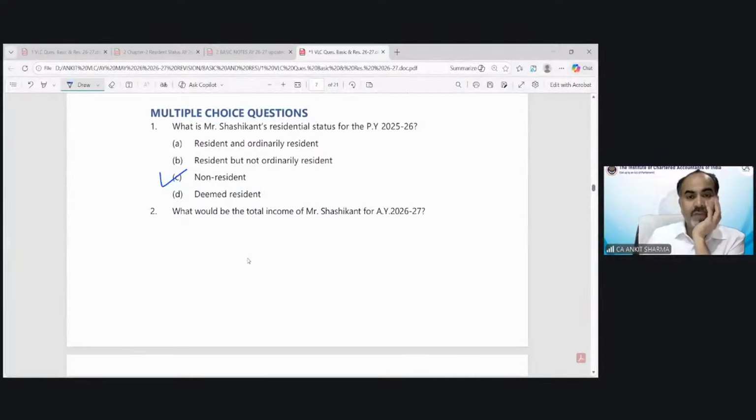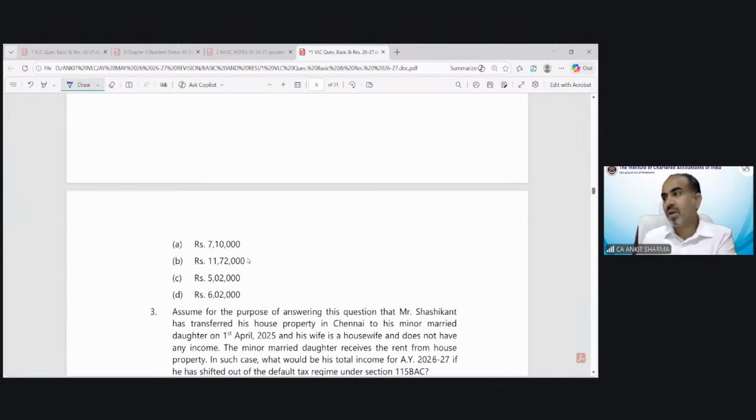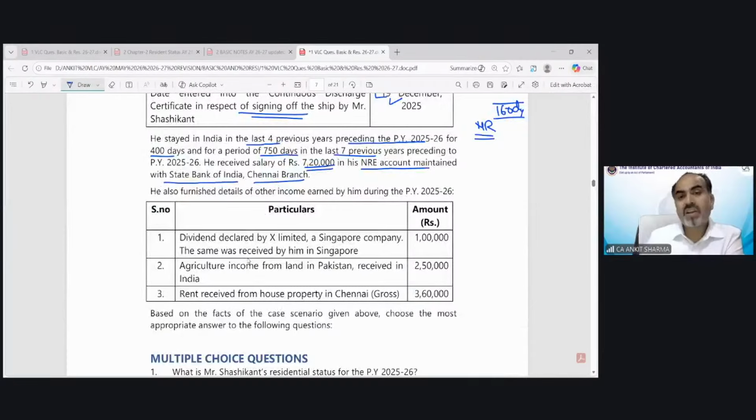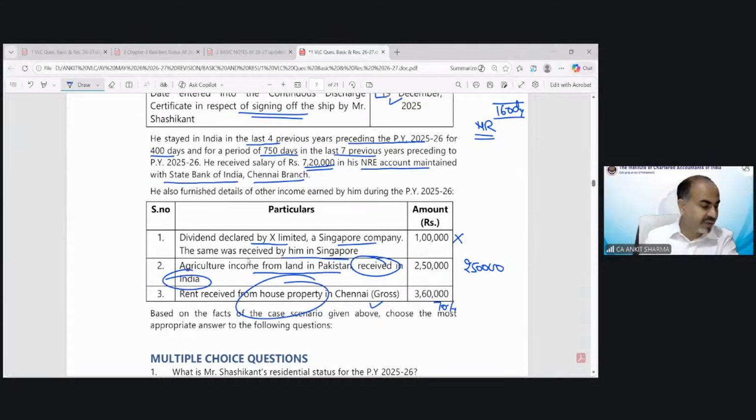So the first question we have solved. Now question number 2: what would be the total income of Mr. Shashikant for assessment year 26-27? Now if you see, he is a non-resident. Dividend declared by X Limited, a Singapore company, was received in Singapore, so it's not going to be taxed. Agriculture income from land in Pakistan received in India. For a non-resident, income received in India is going to be taxed. So technically, 250 is going to be taxable income. Rent received from house property in Chennai. So again, 70% of this is also going to be taxed.